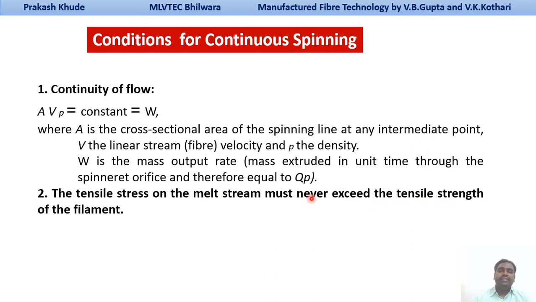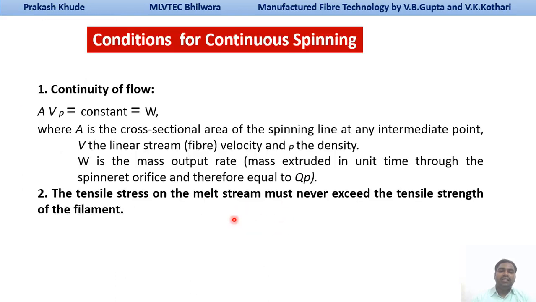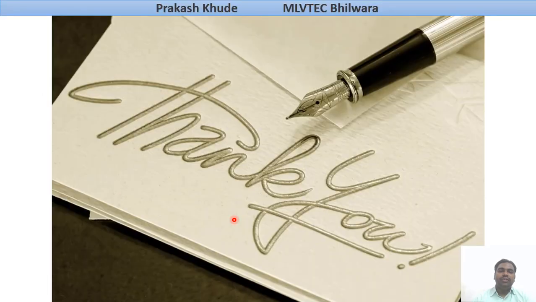So now we have seen the melt spinning variables: the independent primary variables, the secondary variables, and the third one, the resulting variables. We have also seen the conditions for continuous spinning. I hope you understood these points.